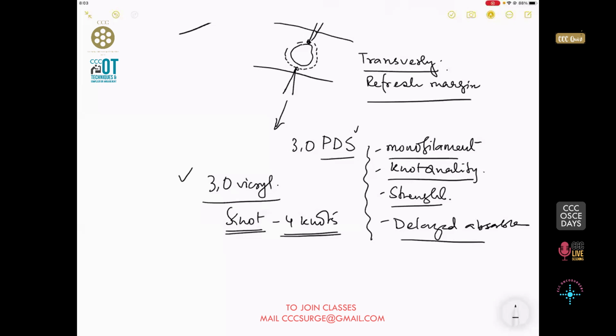What you are not going to use is catgut suture, because remember catgut is a protein and this one gets digested when you are repairing a perforation. So please don't use a catgut.